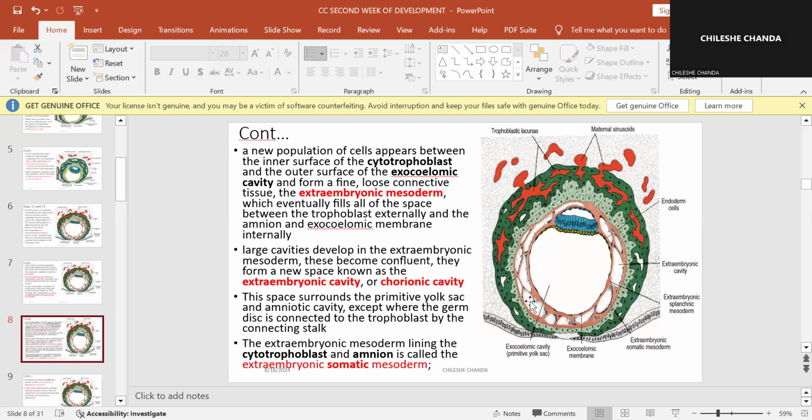So from extraembryonic mesoderm to extraembryonic cavity. This cavity is also known as the chorionic cavity.